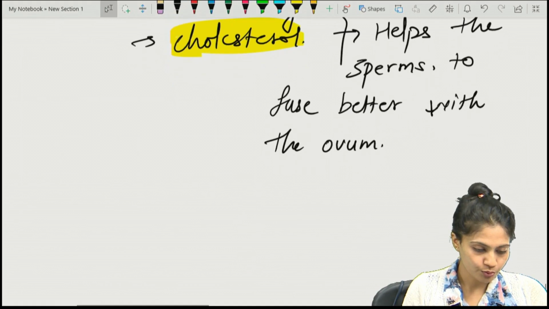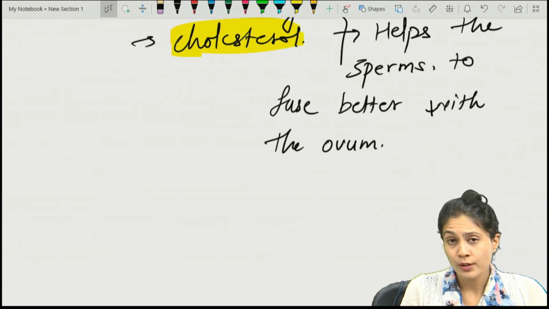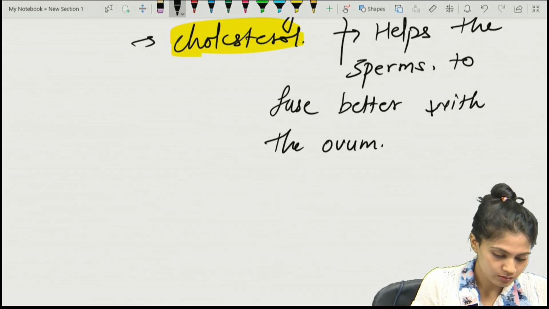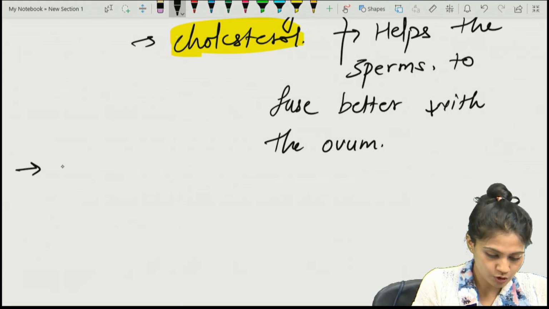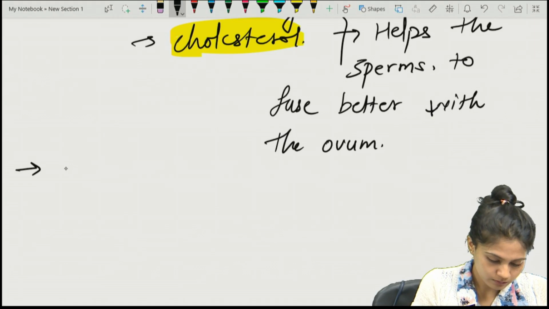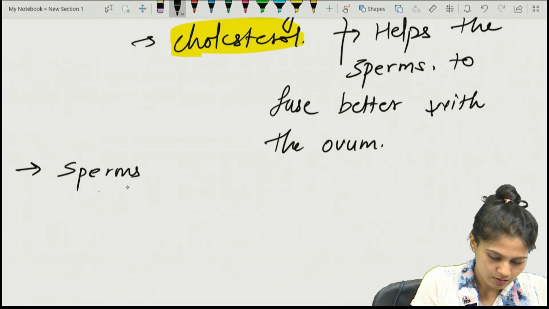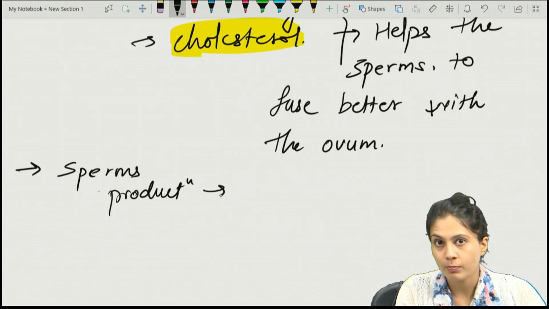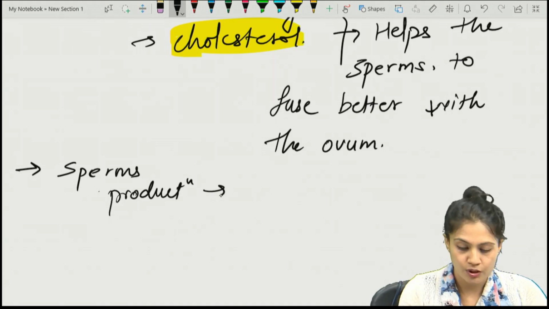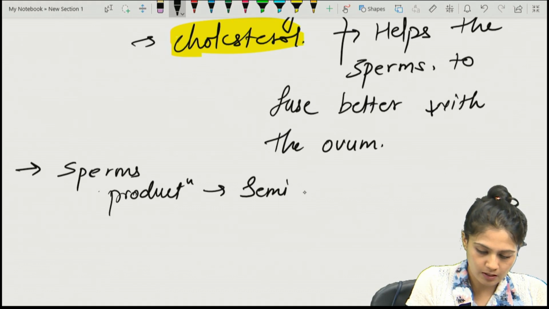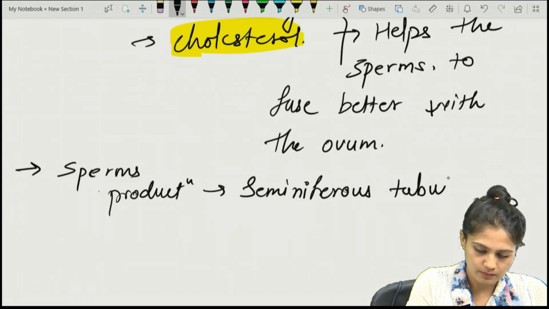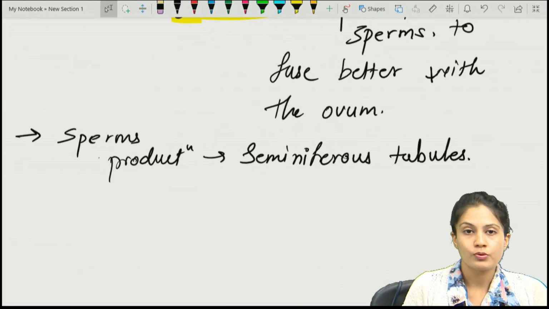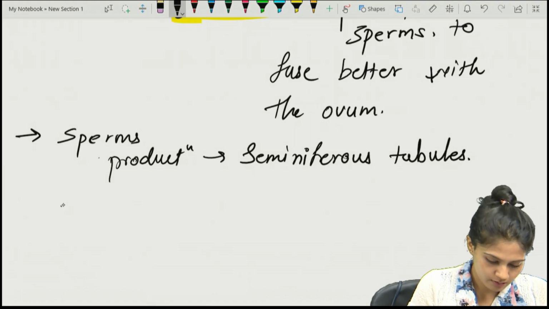Where are the sperms actually produced? Let's write down some questions from the physiological point of view. The formation, or production, of sperms occurs in the tubules. Which tubules? The seminiferous tubules. Where are they stored?